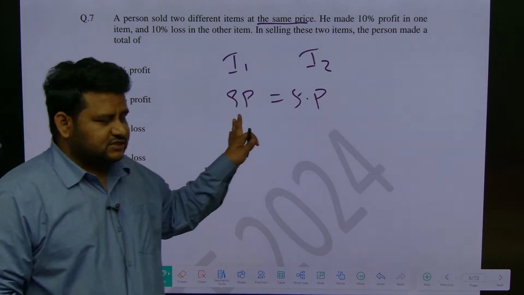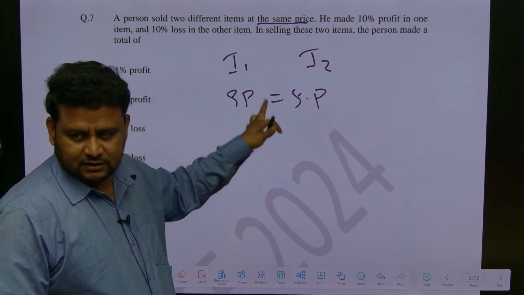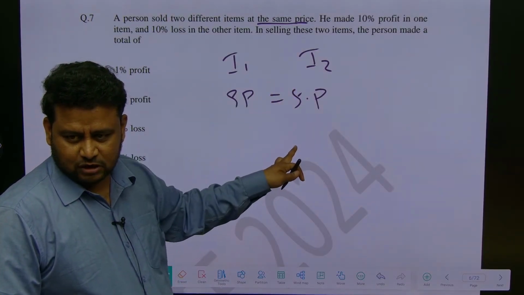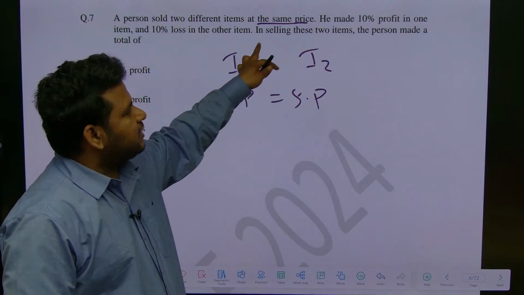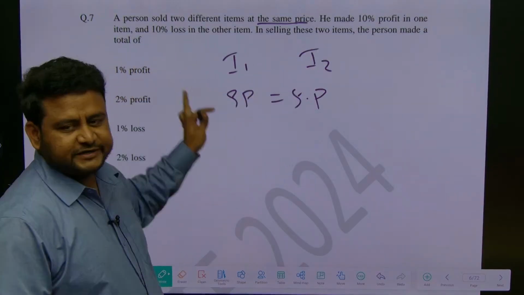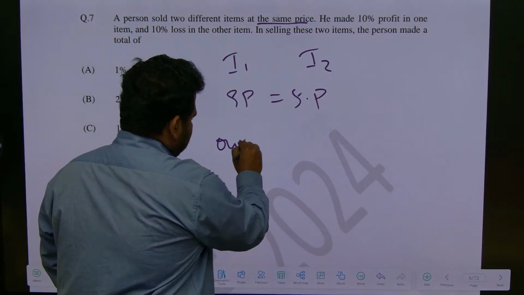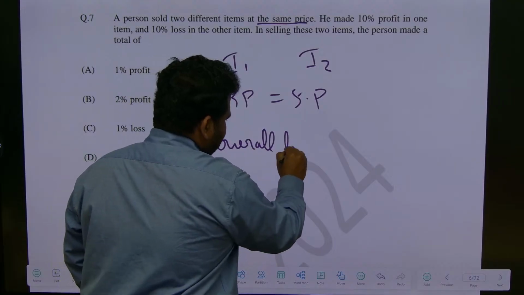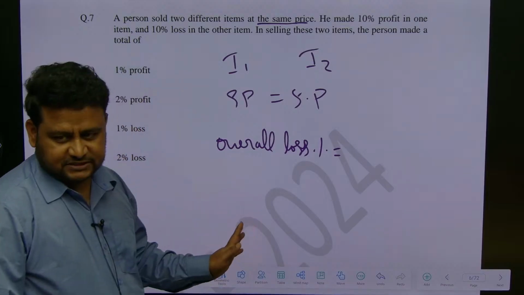See this one, observe very carefully. If they have given selling price equal, and one is making profit and another is making loss, and they have given equal percentages, 10%, 10%, and they ask the person made a total of how much, definitely it will always be loss. Overall it will be loss. What is this loss percentage if they ask?